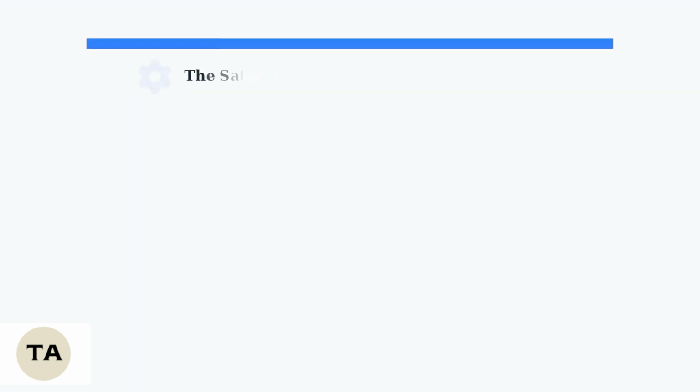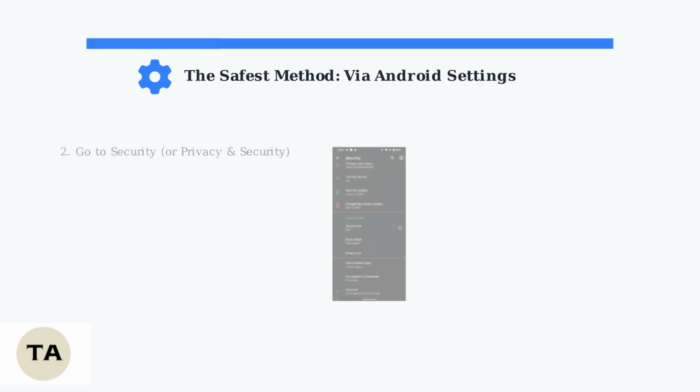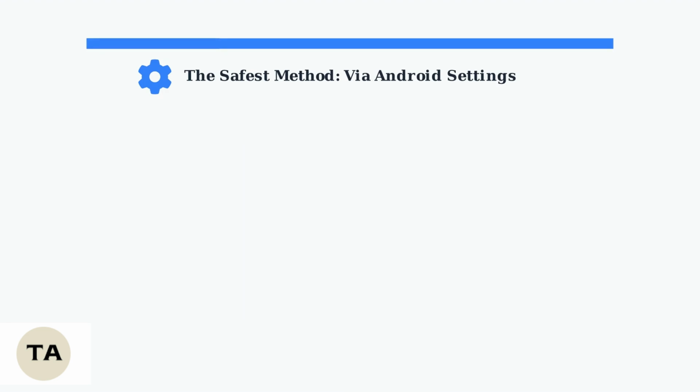The safest way to remove your Android screen lock is through the phone's built-in settings. This method requires you to remember your current PIN, password, or pattern, and it's completely secure since it's the official Android approach. First, open the Settings app on your Android phone. You can usually find it in your app drawer or by swiping down the notification panel and tapping the gear icon. Next, scroll down and tap on Security or Privacy and Security depending on your Android version.